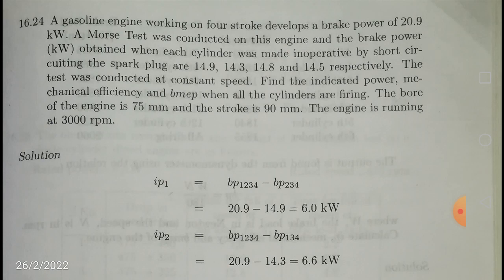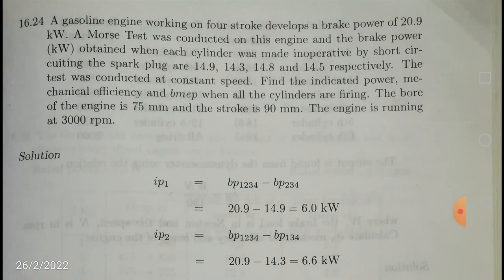And one more thing, you have to be very careful whether it is a 4-stroke engine or 2-stroke engine. For a 2-stroke engine, the number of working strokes per minute is equal to the speed, that means N rpm of your engine. And in case of a 4-stroke engine, it is N by 2, small n, that is number of working strokes is equal to number of revolutions per minute by 2. This is one more thing you have to keep in mind.